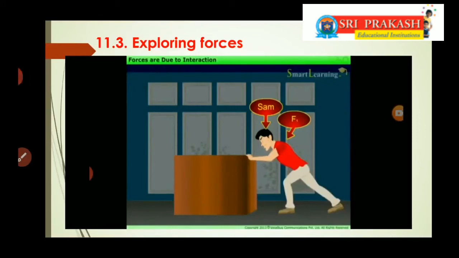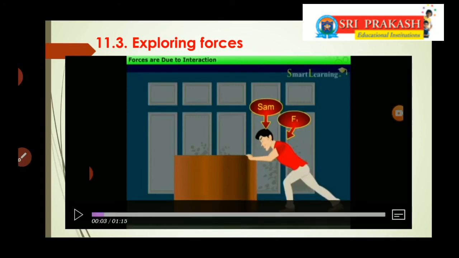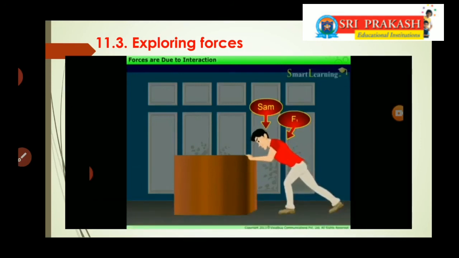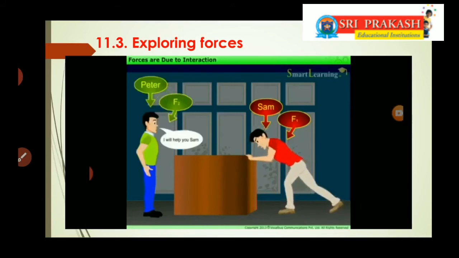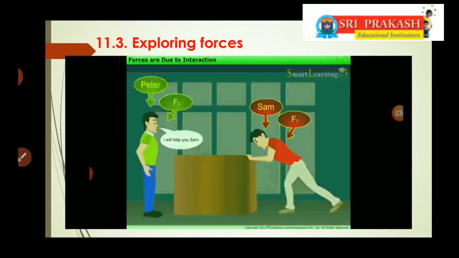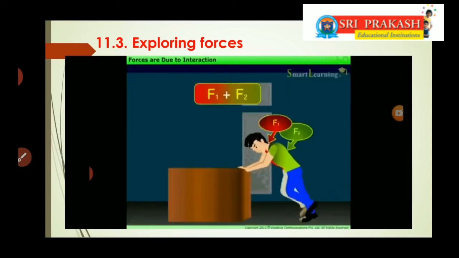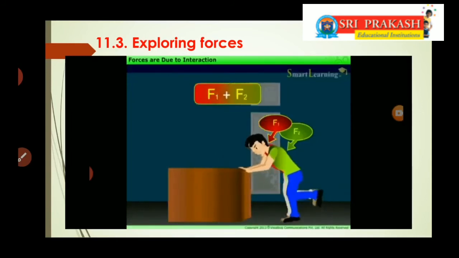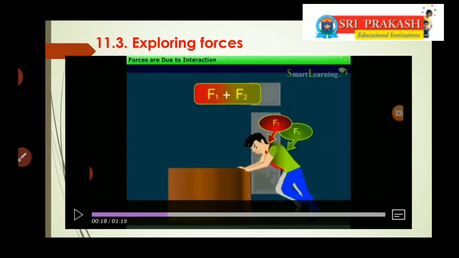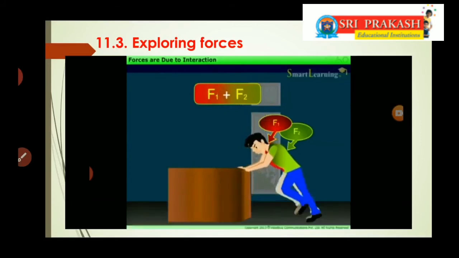Look at this picture. Here Mr. Sam is applying F1 amount of force on a heavy object. He would like to move that object. He is pushing the object, but it's not moving at all. Now his friend Peter came to help him, and he is going to apply the force F2. Now see what the total force acting on the object is. That equals the sum of the two forces, F1 plus F2, and the object is also moving towards the applied force direction.